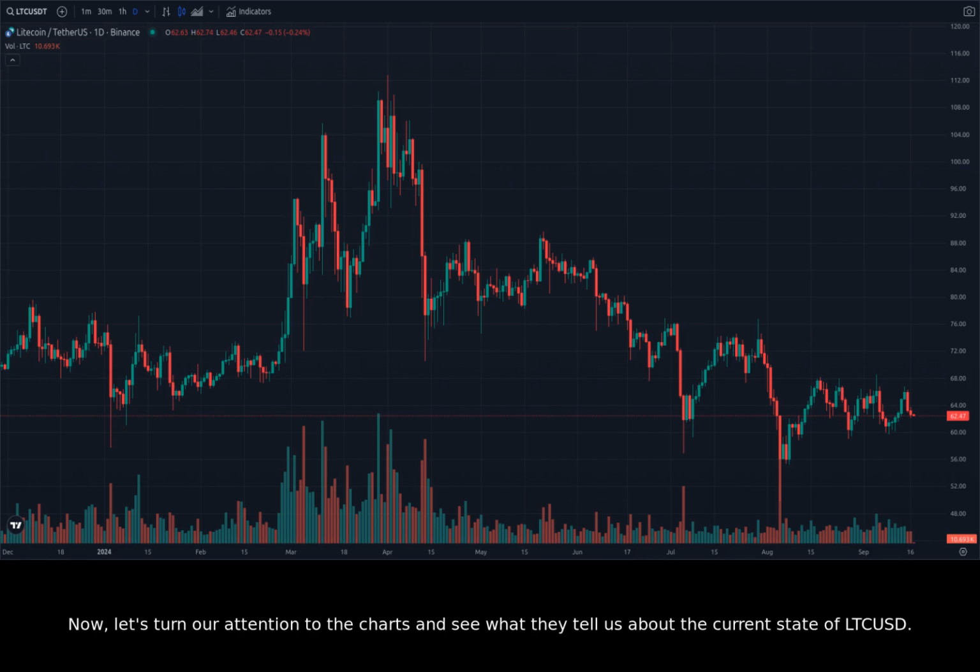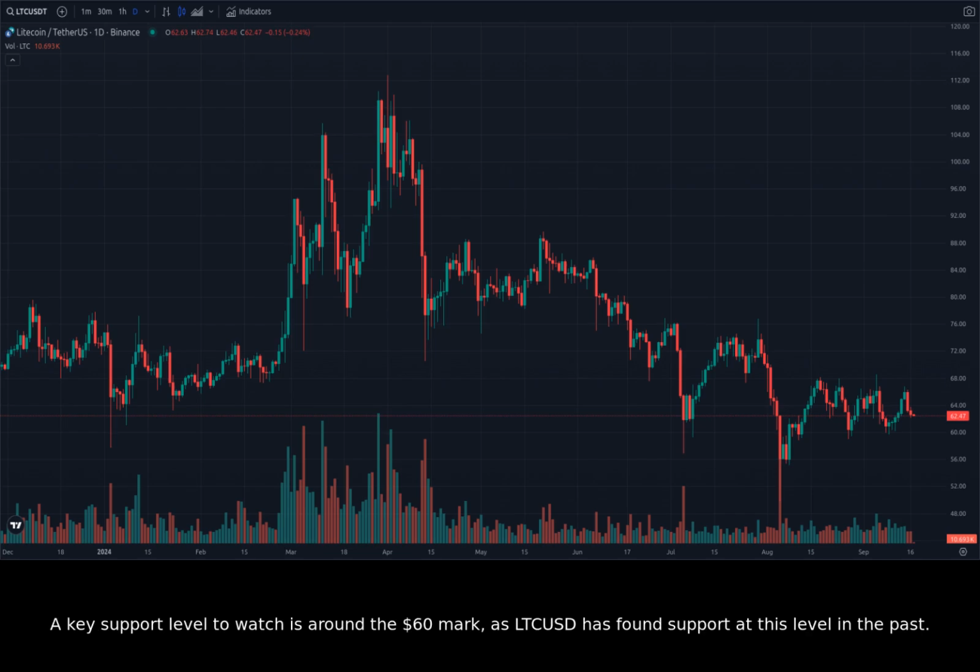Now, let's turn our attention to the charts and see what they tell us about the current state of LTCUSD. First, let's take a look at the daily chart, which provides a broader perspective on LTCUSD's price action over time. Looking at the daily chart, we can see that LTCUSD has been on an overall bullish trend for the past several months. However, there are periods of consolidation and pullbacks that are normal in any volatile market.